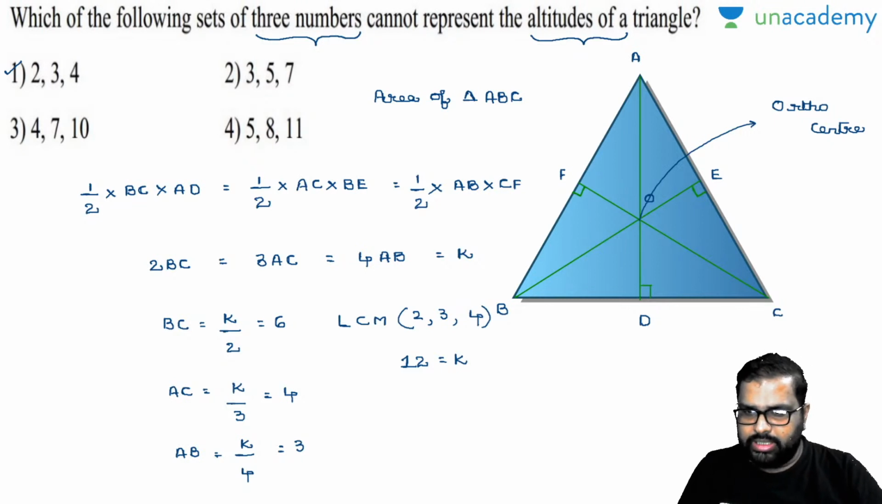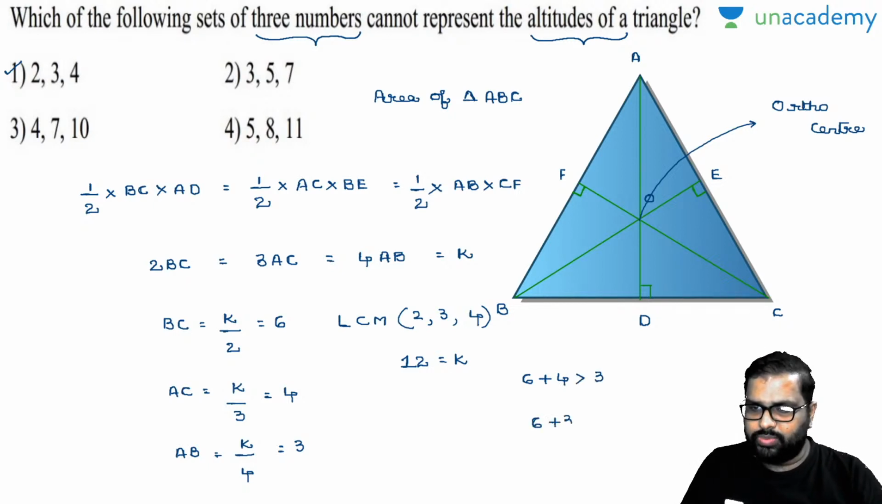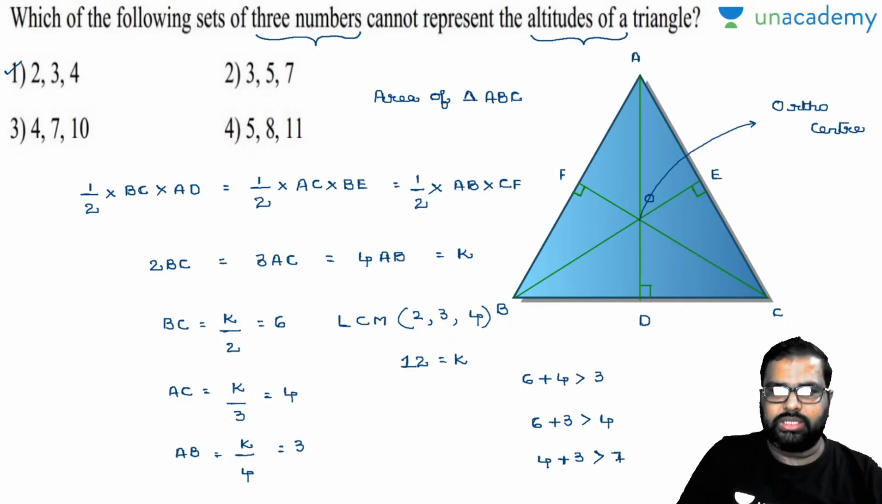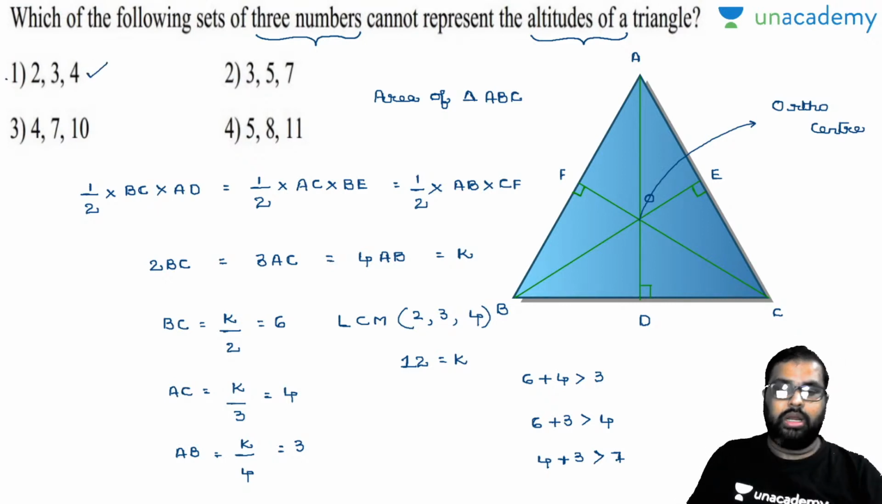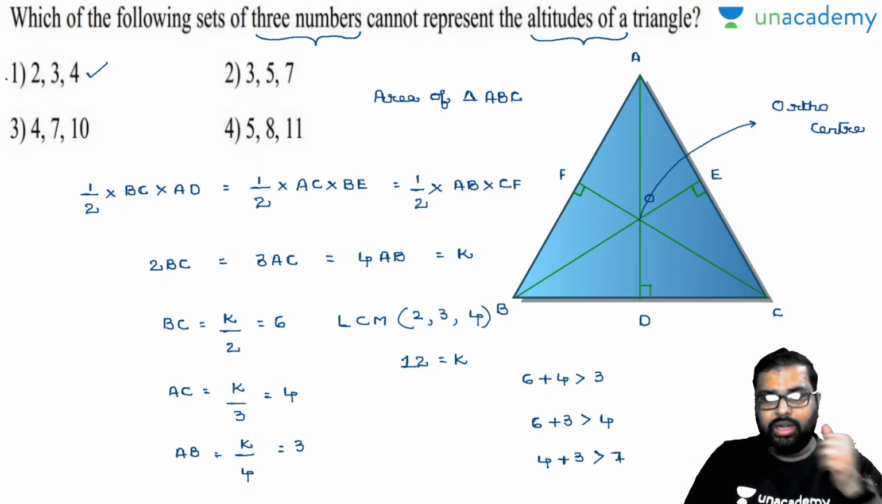Now see here, 6 plus 4 is greater than 3. Yes, it is working out. 6 plus 3 is greater than 4. Yes, it is working out. Right? 4 plus 3 is greater than 6. Yes, it is also working out. So by this, what can you say? Now these can be altitudes of the triangle. So your first option can be the altitudes of the triangle. I'll tick down here. Now, the question asked is cannot represent, it seems.